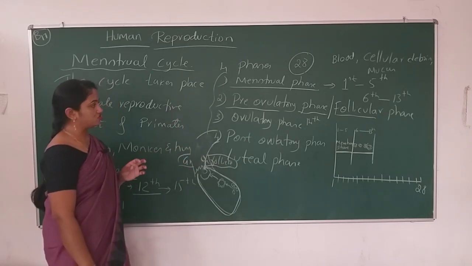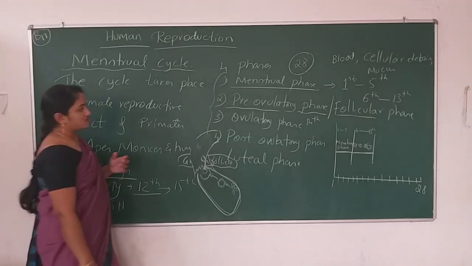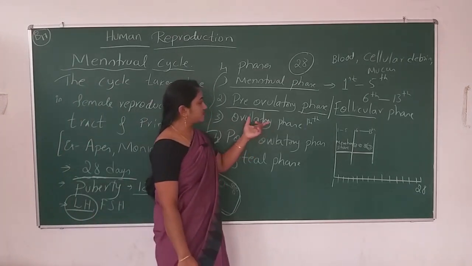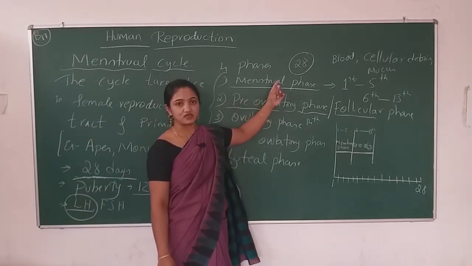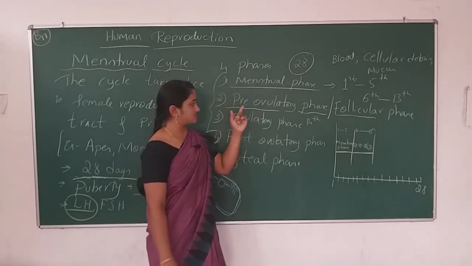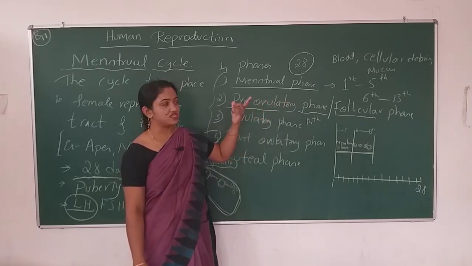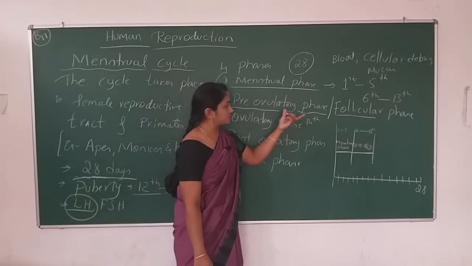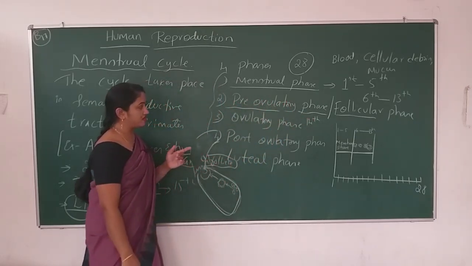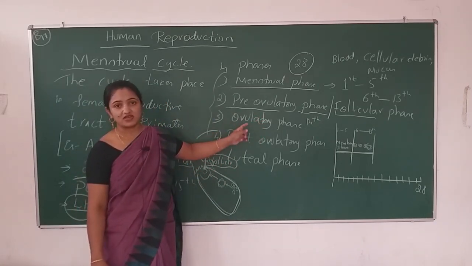So that is known as ovulation or the ovulatory phase. We talked about the days here. The menstrual phase will last 5 days. The pre-ovulatory phase takes a number of days for the preparation. And what about the ovulatory phase? How long will it remain?